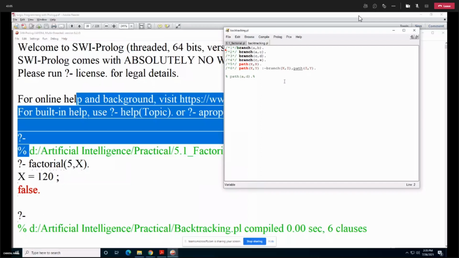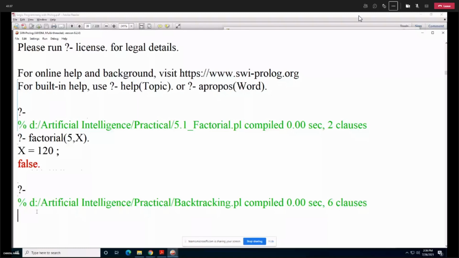Then we are writing a rule to find a path from A to D. There exists a path from X to X, and there exists a path from X to Y if there is a branch from X to Z and a path from Z to Y. That is to be checked. Here suppose I am writing the same predicate path A, D. This is a particular example to explain how backtracking works in Prolog. This is giving me the answer true.